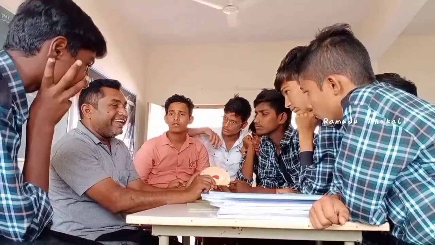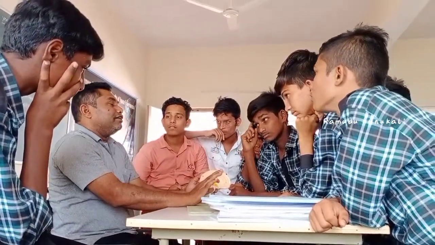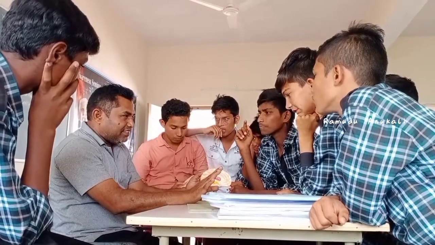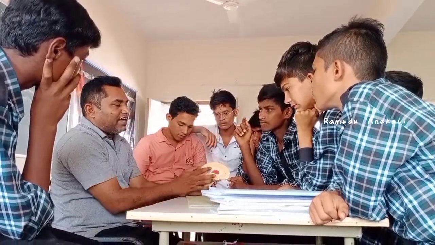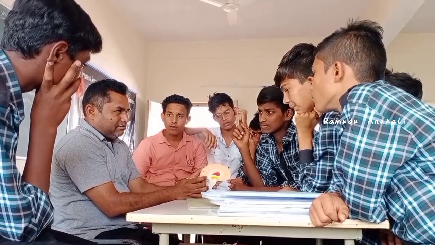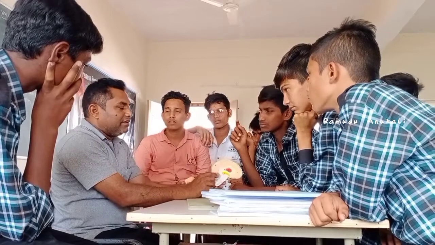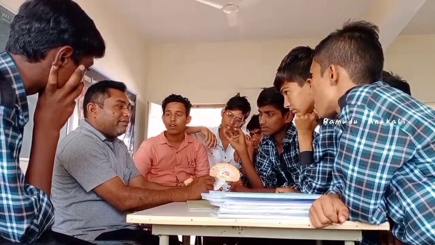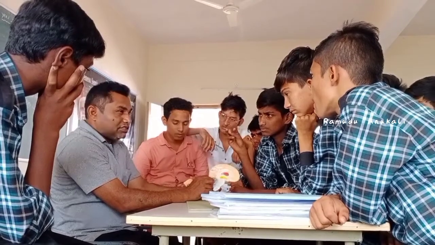Let us go to the main functions of the cerebrum. It is the largest part of the brain. It is also called the forebrain. Because of having several other parts, it plays a major role in carrying out several activities like thinking. So now I am saying the functions of the cerebrum.